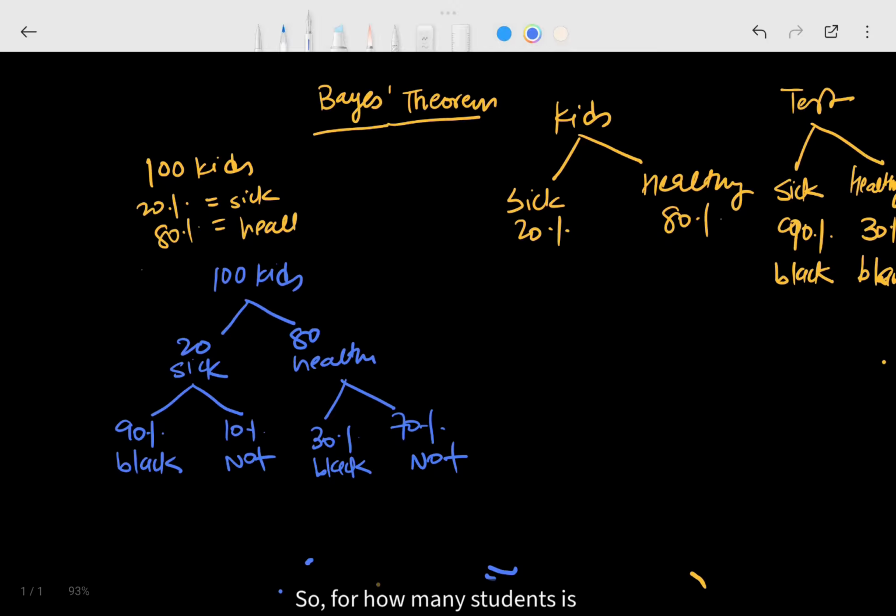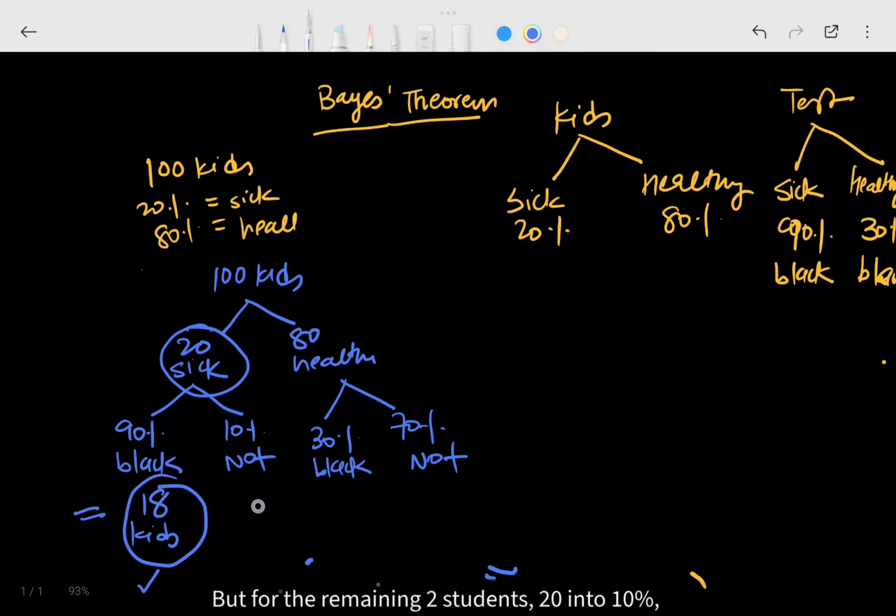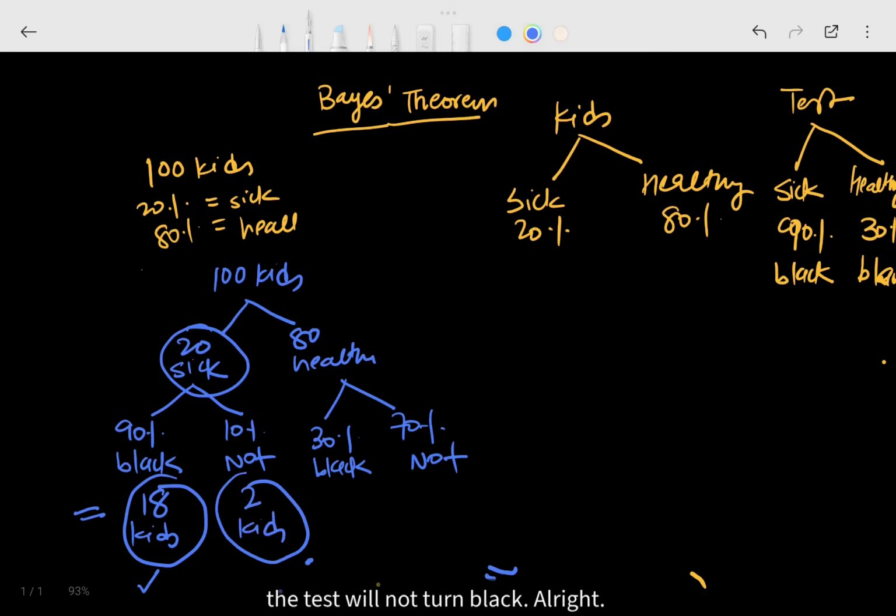So for how many students is the test going to turn black who are also sick? 18 kids, right? 90% of 20 gives you 18 kids. So out of those 20 sick students, for 18 students the test is going to turn black. But for the remaining 2 students, 20 into 10%, who are sick, the test will not turn black. Alright? Now, let's think about the other kids.